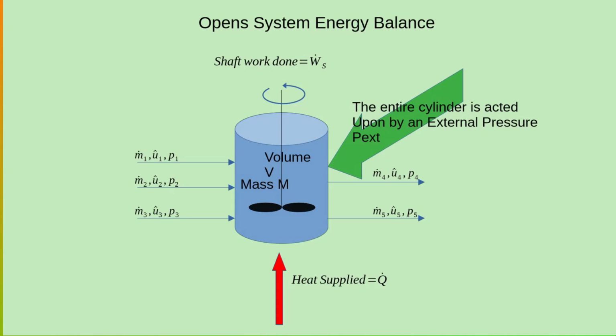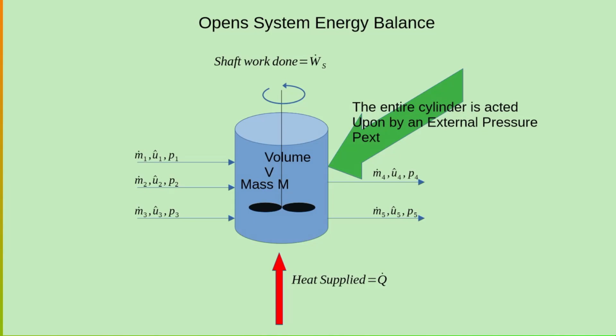If the pressure of the stream is equal to the pressure at that point of the system where it is entering, only then will it flow through. And the stream which is leaving the system will have a pressure equivalent to the point from where it is leaving the system. And obviously the stream flowing out will take internal energy along with it.